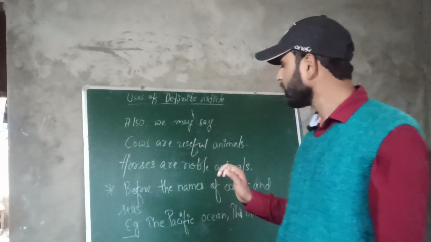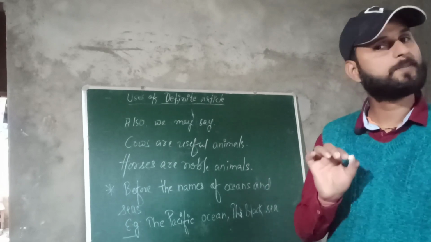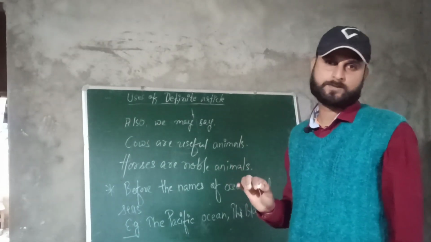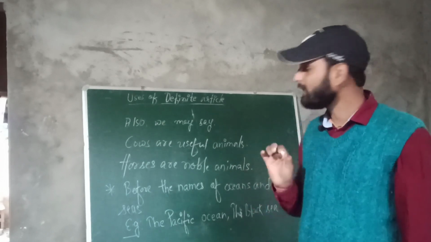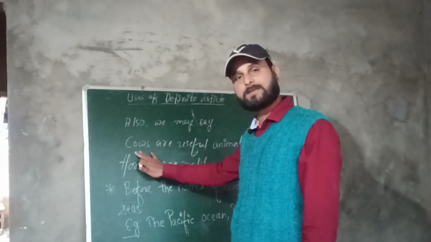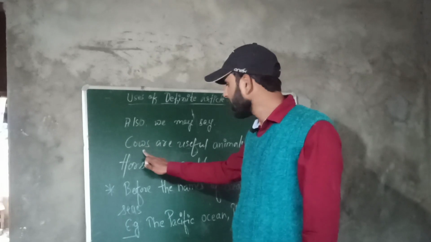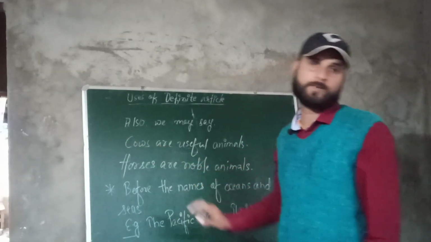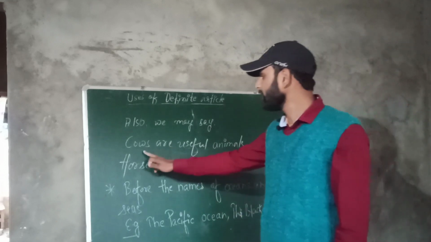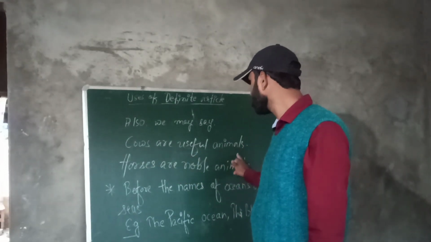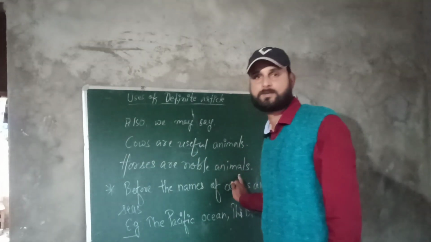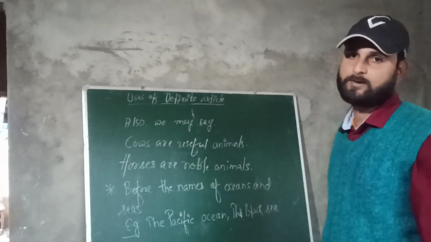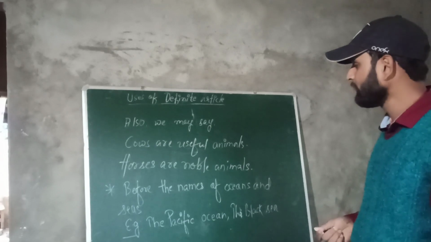Before, I told that when a singular noun is meant to represent a whole class, only at that time we have to use the definite article the before it. But now if we are using the same nouns as plurals, cows and horses, in these cases we can omit the article. You can write it this way: cows are useful animals, horses are noble animals. You can write it by omission of the article.